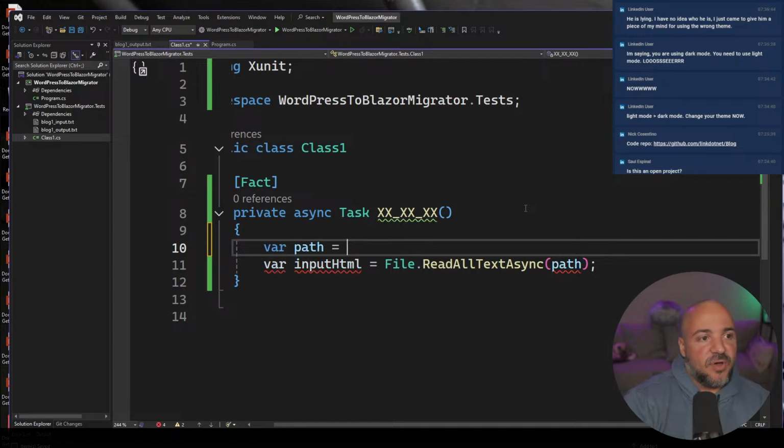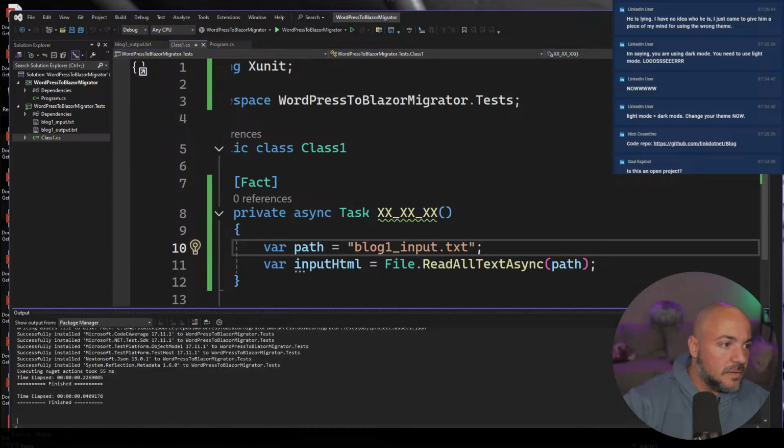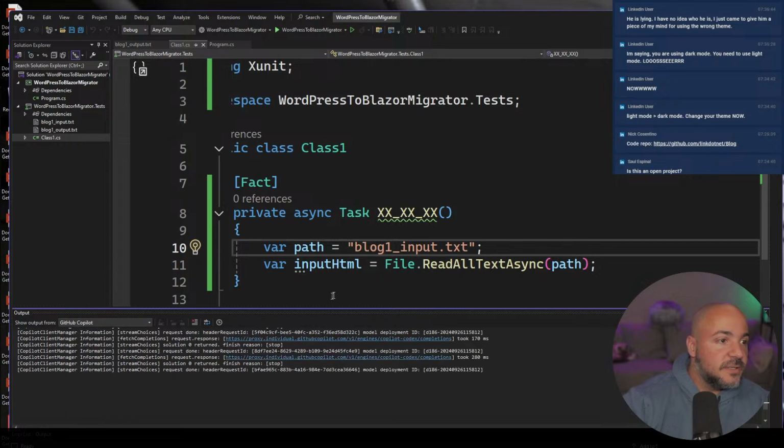Path is a bad name; I'll rename it in a second. I think if I do blog 1 input.txt, do I have Copilot? Am I losing my mind here? I do have Copilot. There it is.